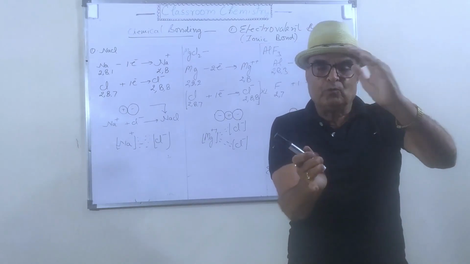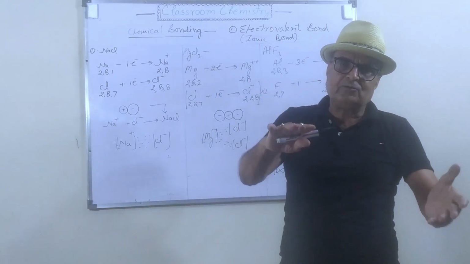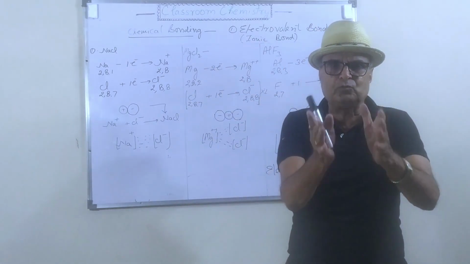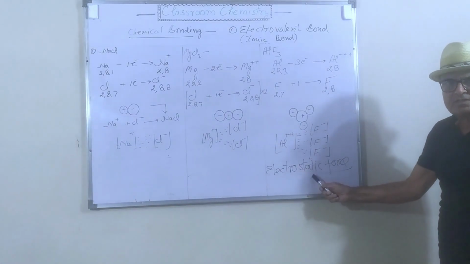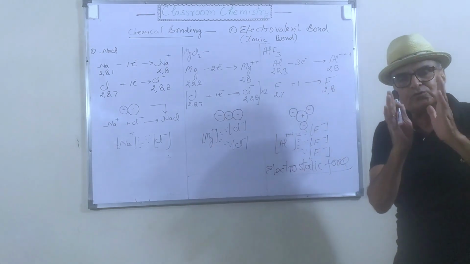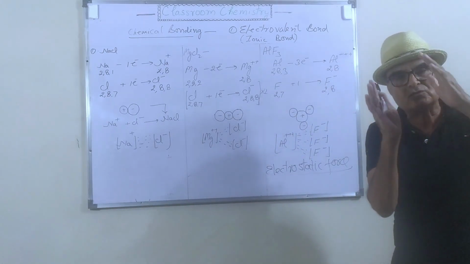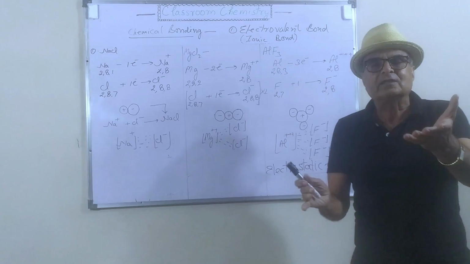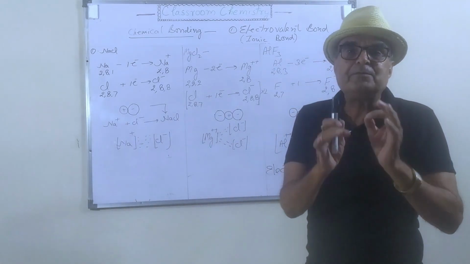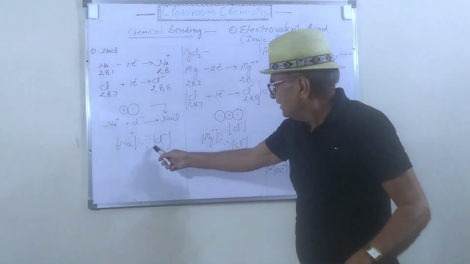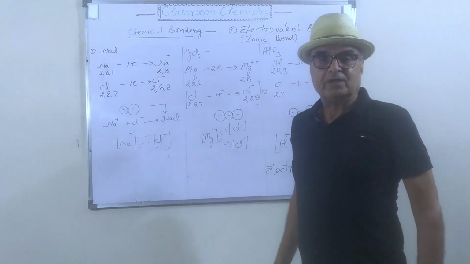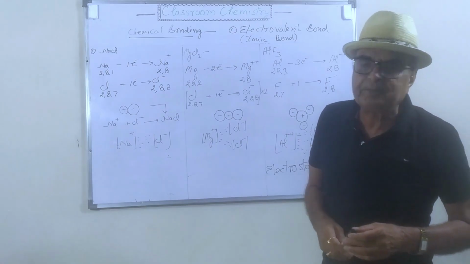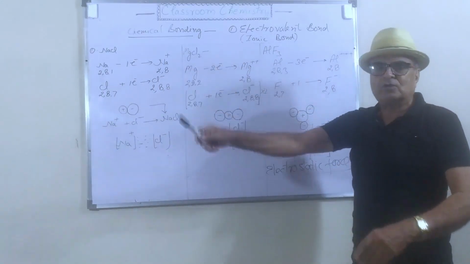Both ions, one positively charged and the other negatively charged, attract each other by the electrostatic force. This was the source of the attractive force. This attractive force is called the chemical bond. I think you have understood all this. Now take the second example, magnesium chloride.